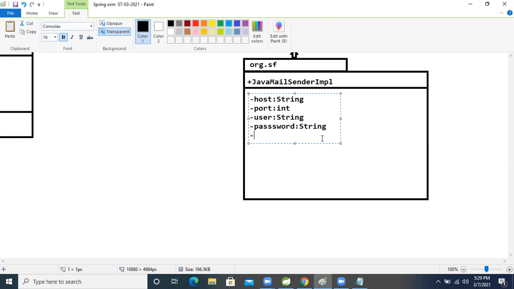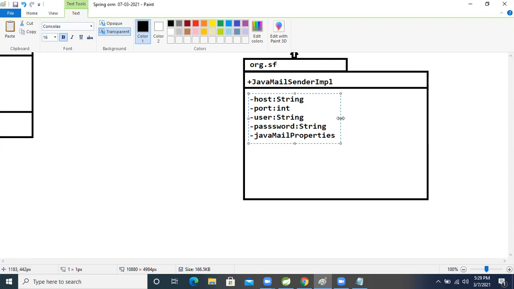The OSI model. Don't worry, I will show that. In which our mail will work, those properties we will give in the JavaMail. Mail properties.